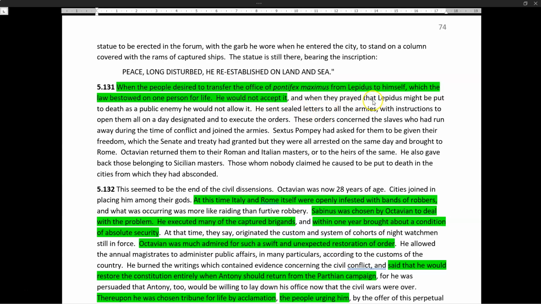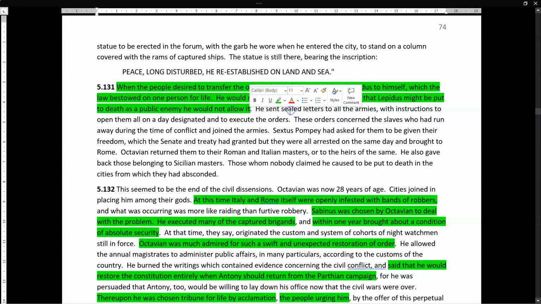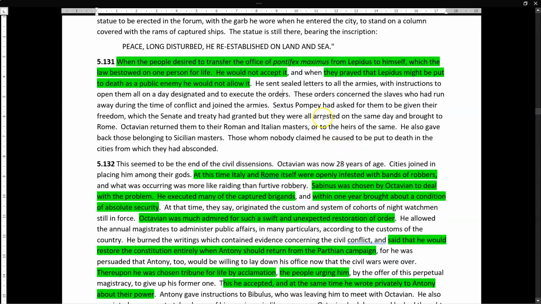Plutarch points out that even Appian says that the people then prayed that Lepidus might be put to death, but again Octavian wouldn't allow it, so he won't have him killed. He just says no, that Lepidus has been elected for life, he's the head priest, and it would be wrong for him to have it taken off him, so he leaves him to it. So that's fine. I'm just reading the rest of the source.